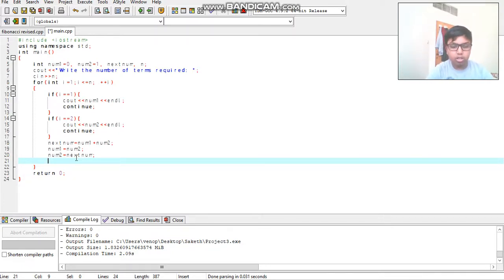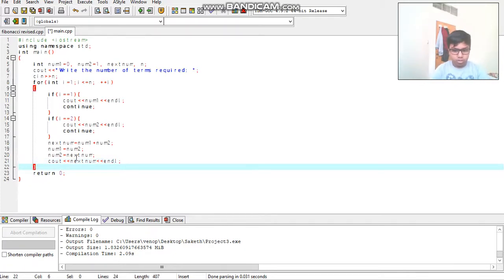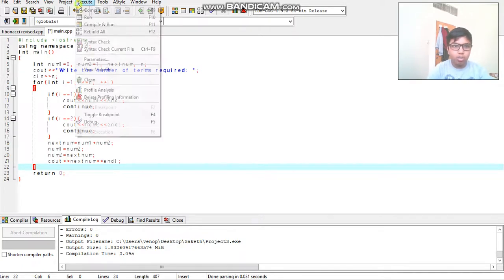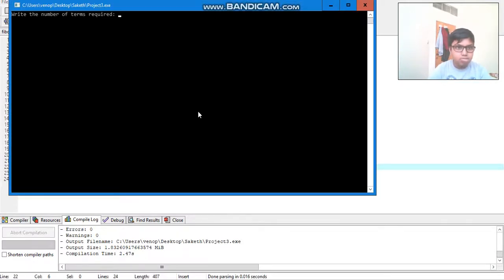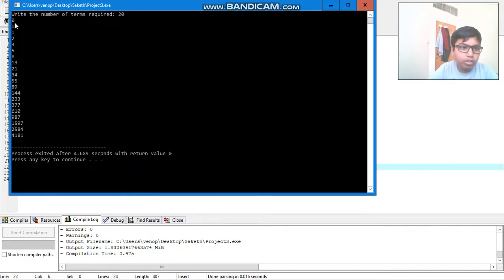So over here type cout nextnum, endl. You do this. Now this is going to be a basic one. We'll compile and run this. Type over here 20. It will print 20 terms over here. As you can see 1, 2, 3, 4, 5 like that, 20 terms will be there. And this is in Fibonacci series.